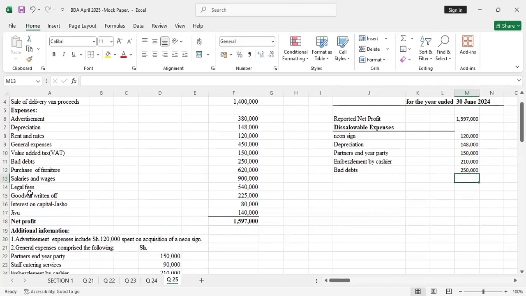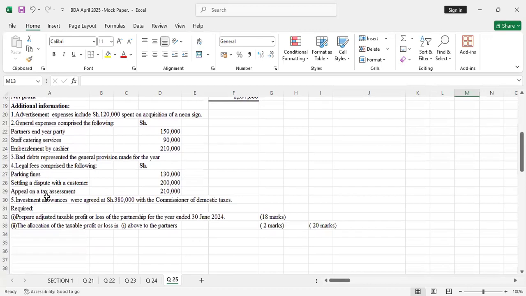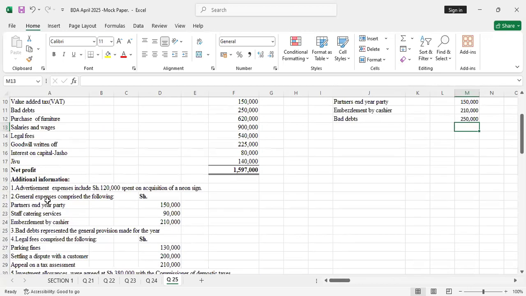Then you have purchase of furniture. Is there any information touching on that? Furniture is a capital allowance item.